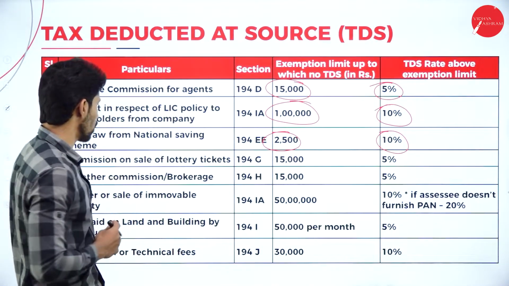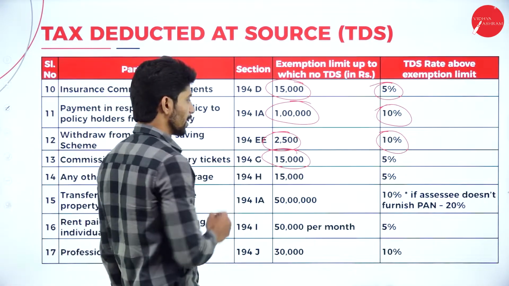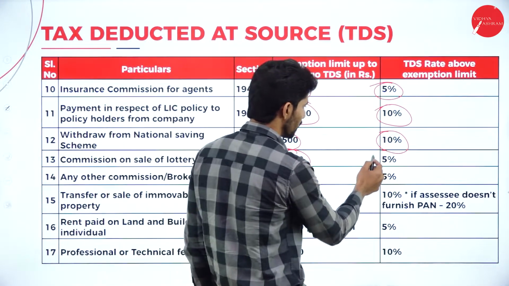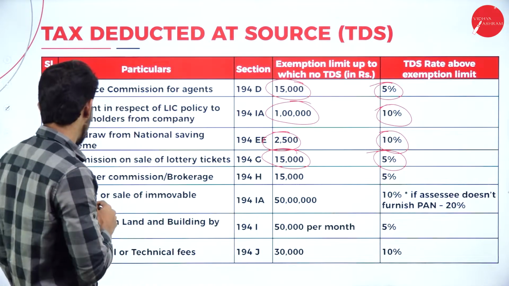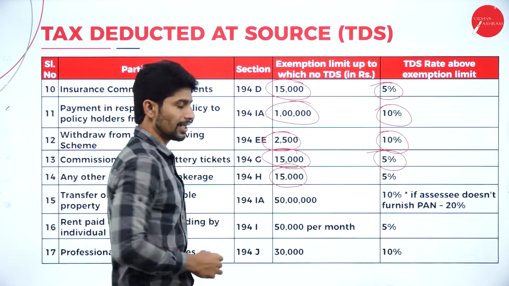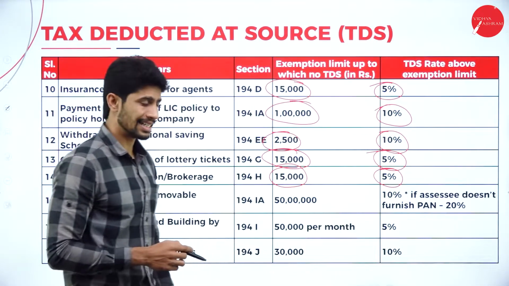Next one, commission on sale of lottery tickets. Up to 15,000, no need to deduct TDS. If it is more than 15,000, then they will deduct TDS of 5%. Next, any other commission or brokerage up to 15,000, exemption is there. More than 15,000, 5% TDS.